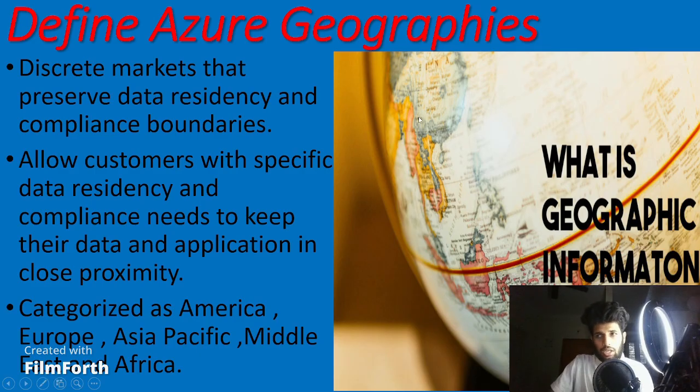Now the zones. In the geography itself there will be 3 zones. We are going to connect to the 3 zones, and in the 3 zones we will get the data, and we take each zone to get the data. If one zone goes down, we will still get the data.